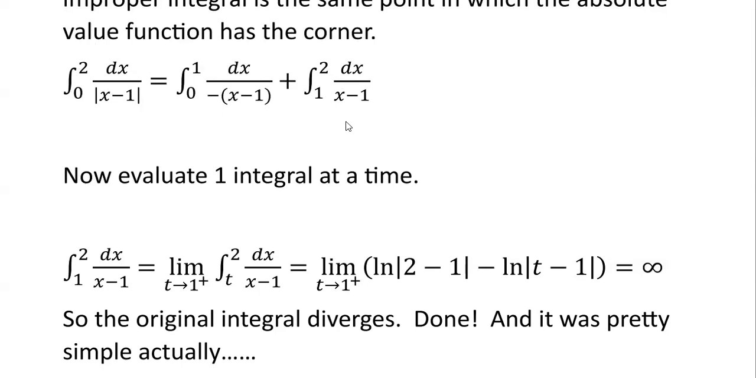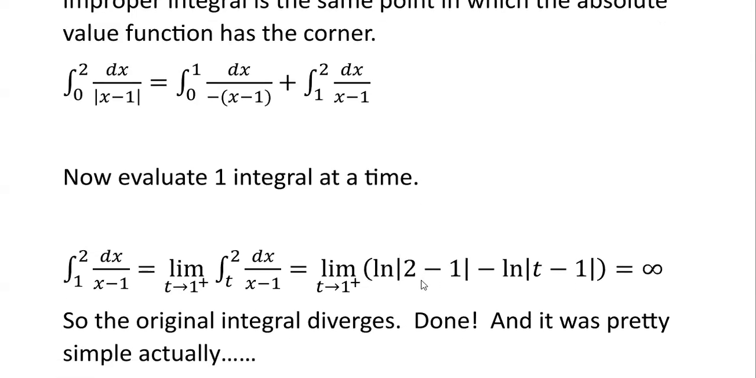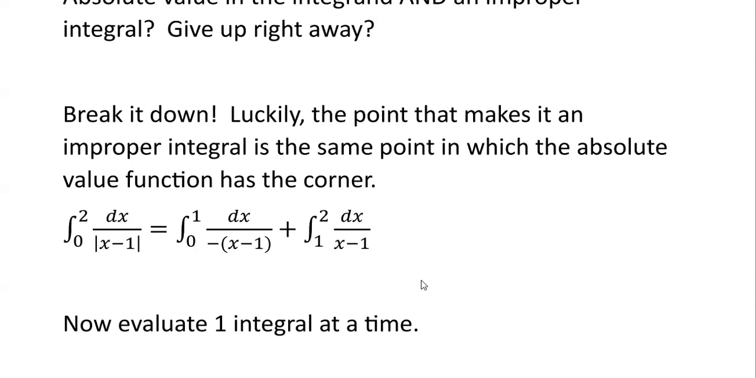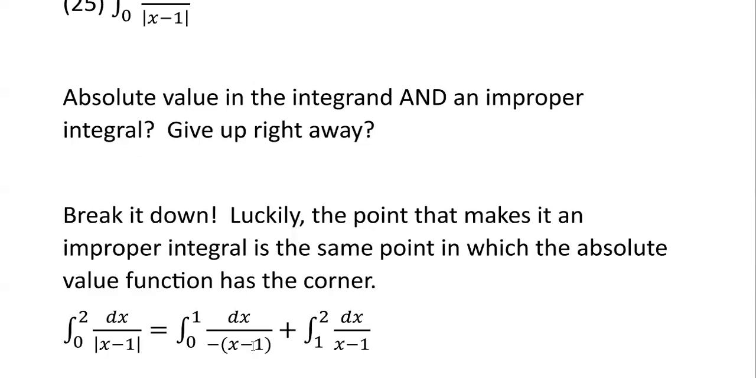So we were done. You can see this one was actually pretty simple once you broke it up properly. That was the quote unquote challenging step, to break this up properly into this right here. But once we got here, it's very simple to just evaluate to show it diverges. So moral of the story, don't be intimidated just because there's an absolute value. You can always break up the absolute value into a piecewise function. And it worked out very nicely here because it's an improper integral, so it made it easy to evaluate to diverge.